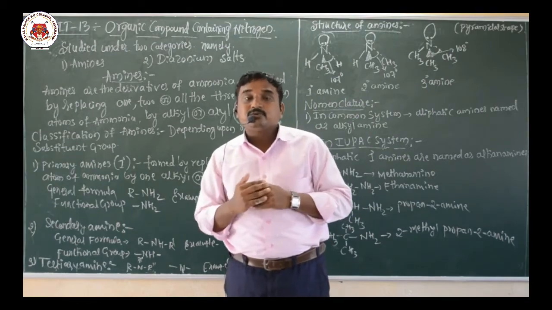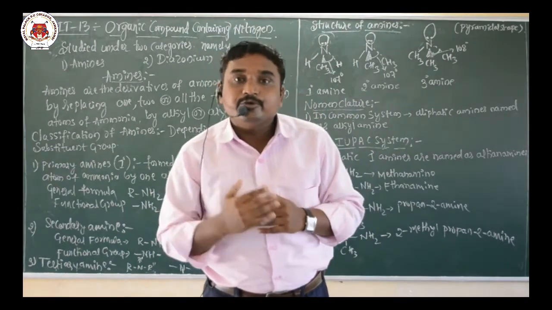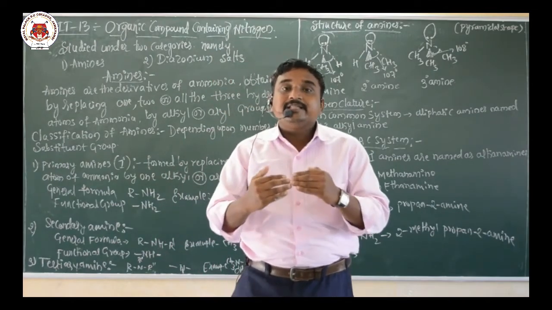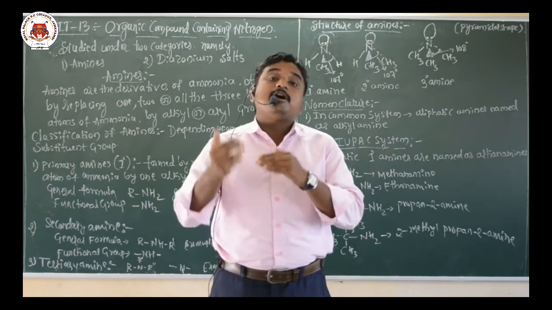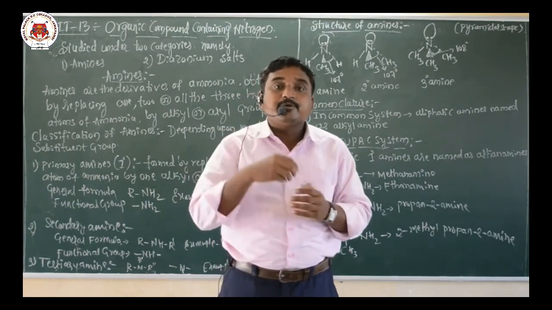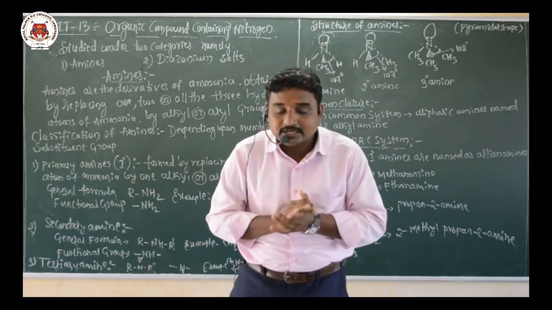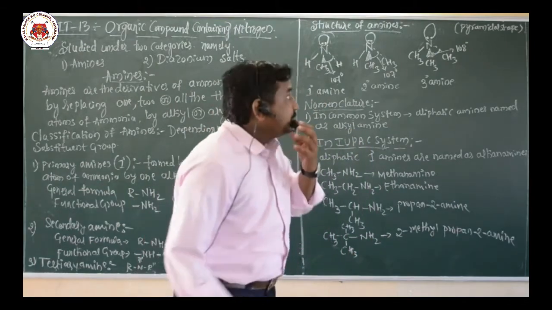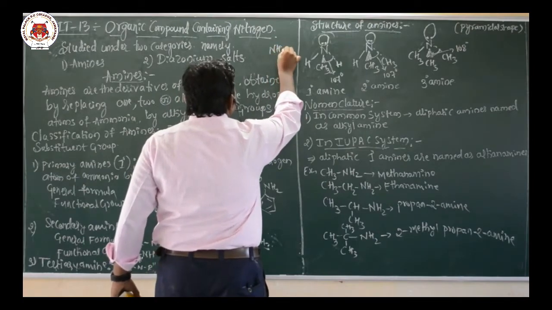So what are amines? Amines are the derivatives of ammonia, which are obtained by replacing a hydrogen atom of ammonia with an alkyl or aryl group. Such types of compounds are called amines. Here, we already know ammonia; the formula is NH3.